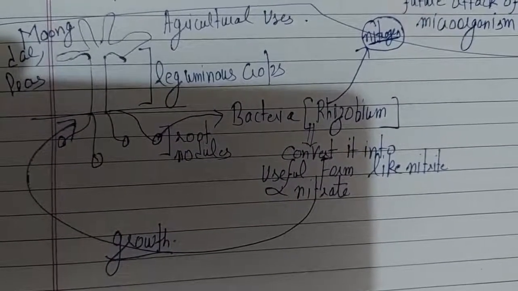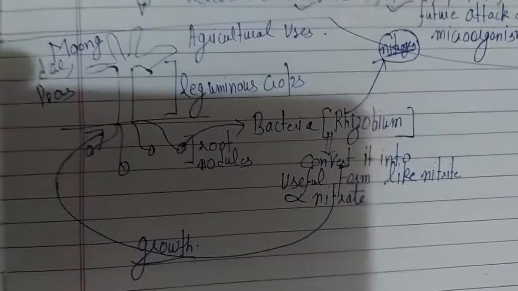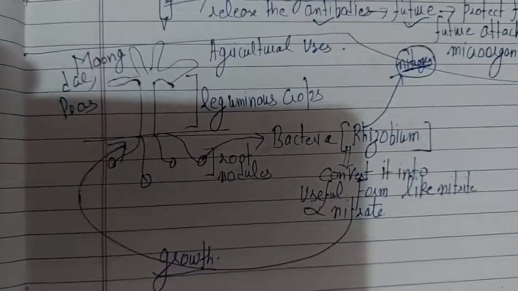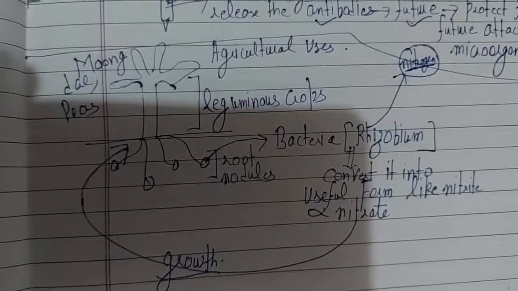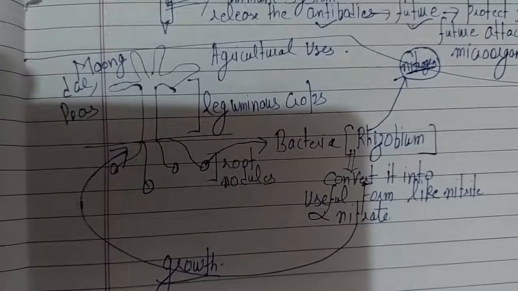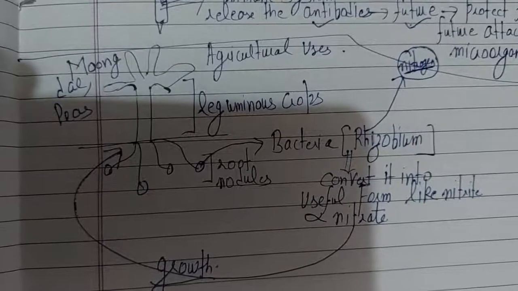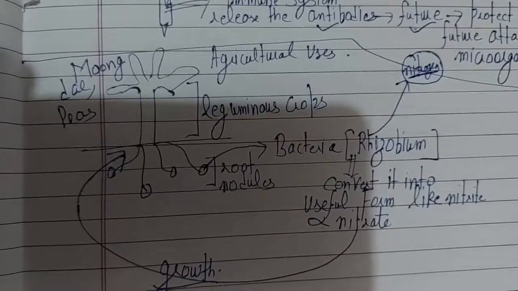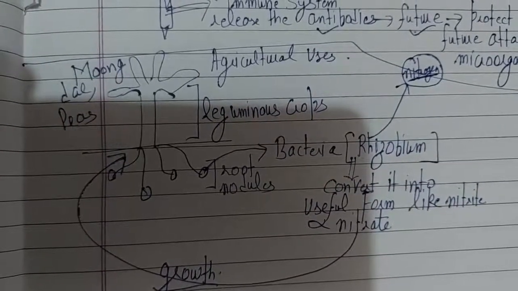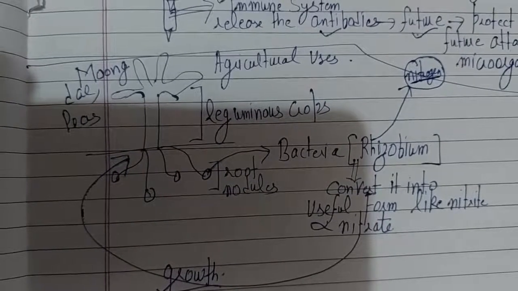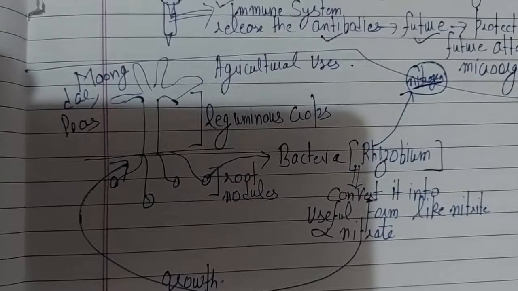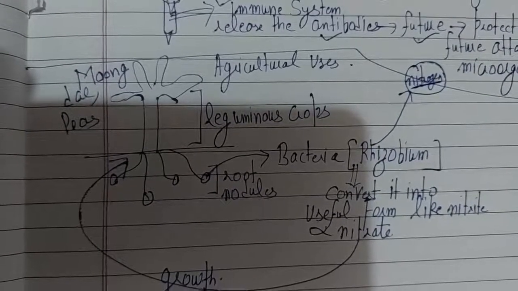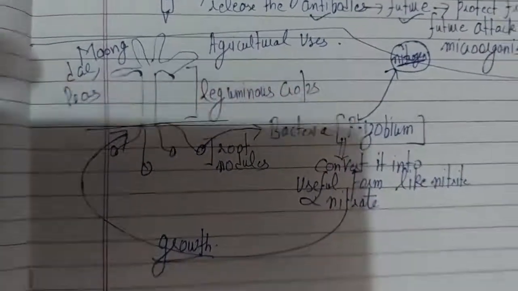So these are the leguminous crops, like moong dal and peas. Bacteria live in the root nodules of these crops. So these microorganisms have a use in agriculture also.